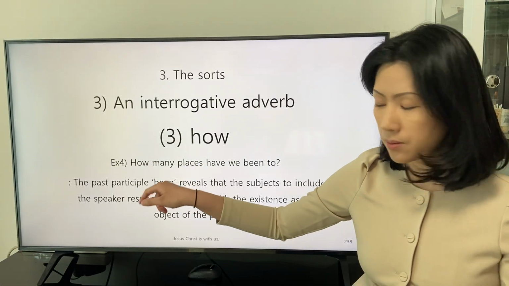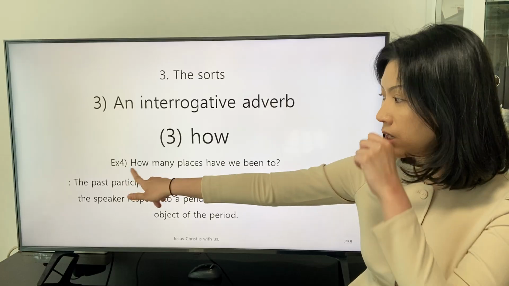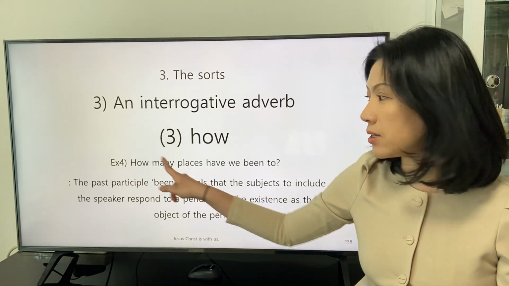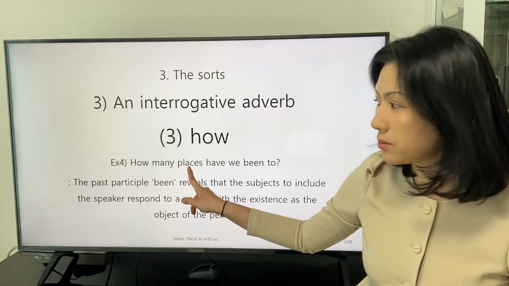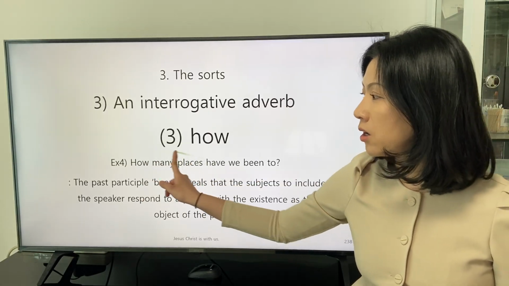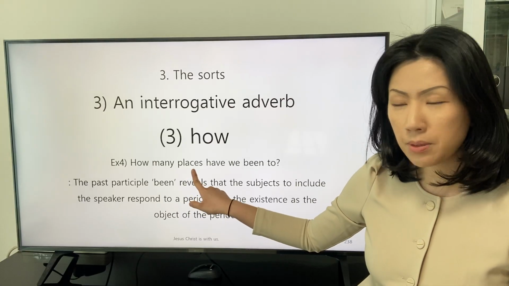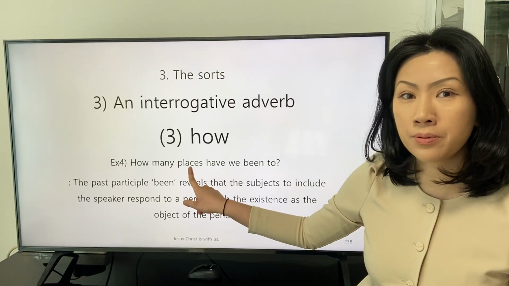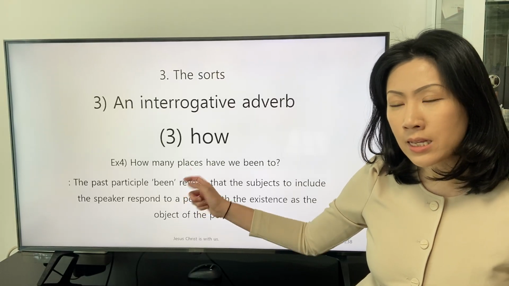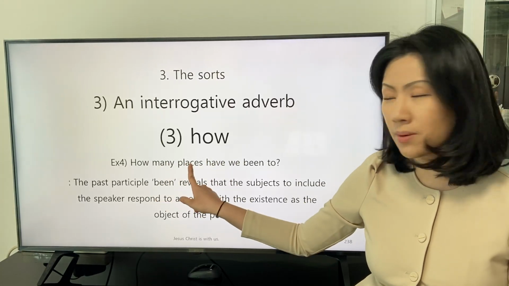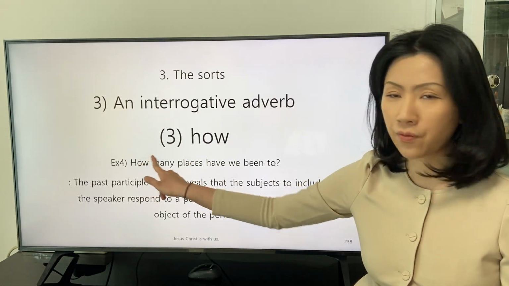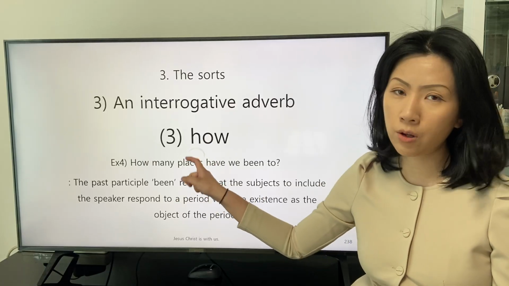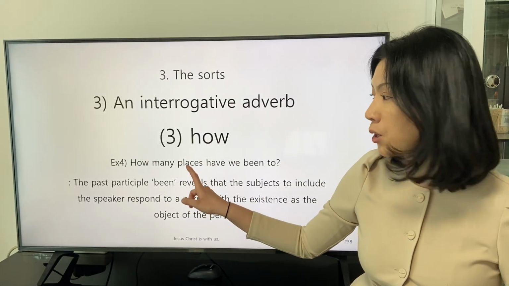So we can say that the interrogative adverb how describes the general noun places in an indirect way, because the general noun places is described by the determiner and the adverb indirectly. So the core expression of the phrase is the general noun places.